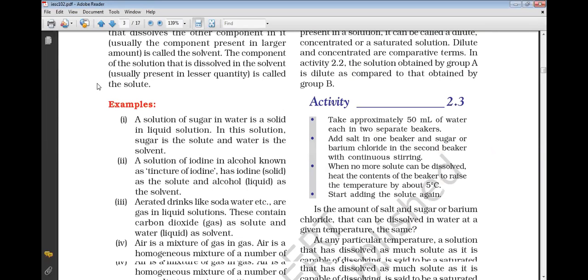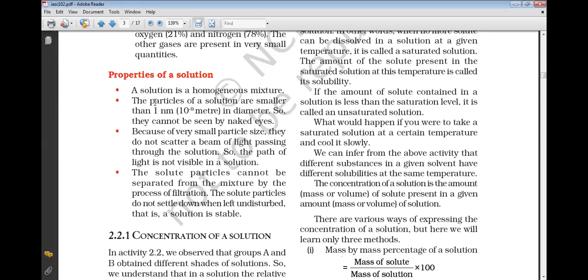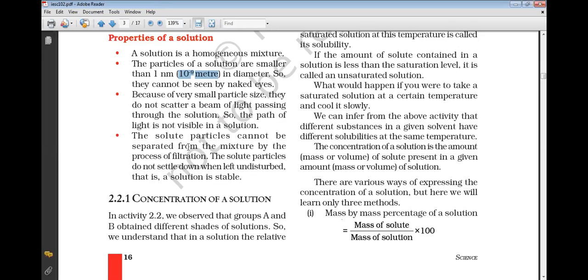Then we studied some examples of solutions. Then properties of the solution. Solution is a homogeneous mixture. Particles of a solution are smaller than 1 nanometer, that is 1 billionth of a meter in diameter. So they cannot be seen by naked eyes. Because of very small particle size, they do not scatter a beam of light. And the solute particles cannot be separated from the mixture by the process of filtration.